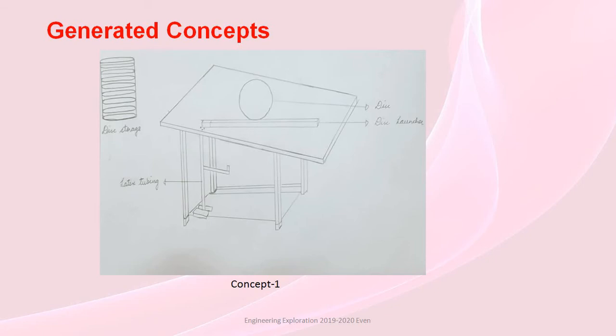We have generated four concepts. Among them, the first concept is with the help of rubber tubing, that is latex tubing, using the elasticity property of the rubber. When we pull this latex tubing to a greater extent, the disc launcher is pulled, and when it is released, it hits the disc with a greater force such that the disc travels to a greater distance.